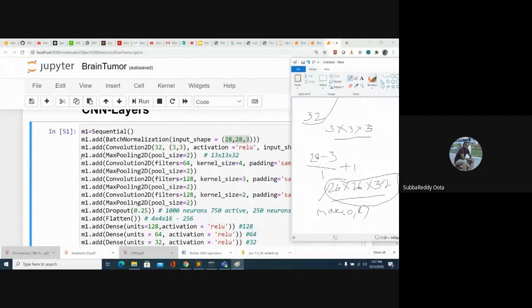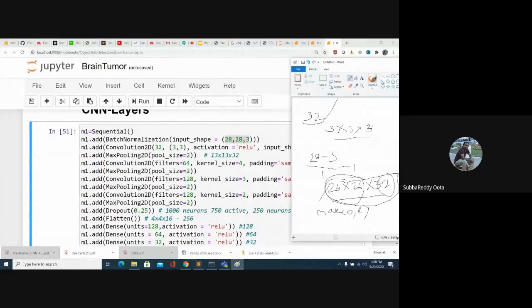Then next you are applying the pooling layer. In the pooling layer, we are downsampling the image. Downsampling means your image will get halved, so it will be 13 by 13 by 32. I mentioned that when you apply pooling, it only applies on the width and height, not on the depth. So after applying the first convolution and pooling, we are getting 13 by 13 by 32.